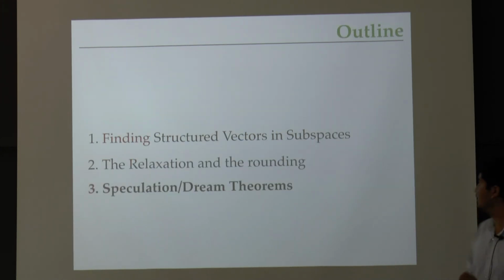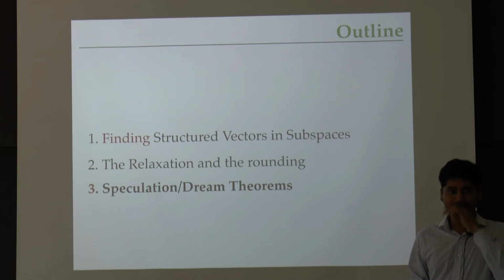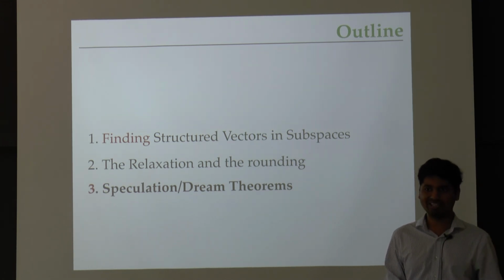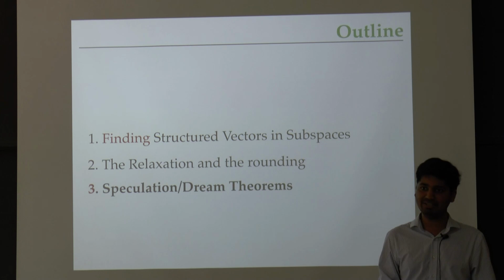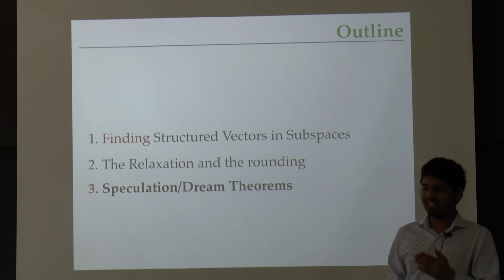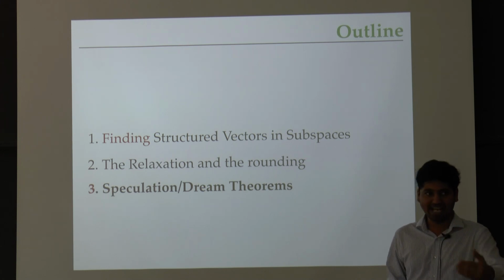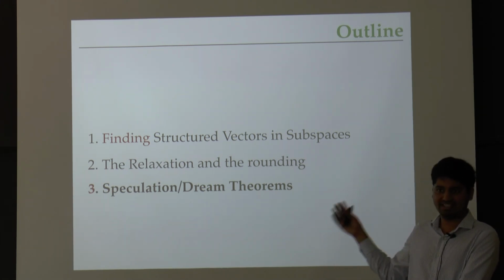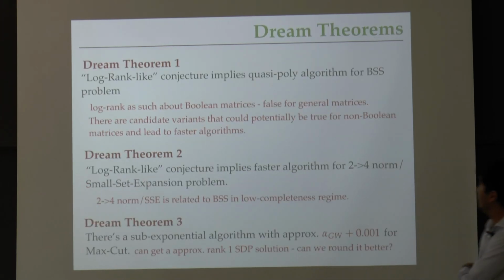So let me spend the last 5 minutes going a little bit vague and speculating about what could happen. As I told you before, the main goal of this project when we began was really getting a faster algorithm for small set expansion, which at this point we haven't been able to do. But I want to point out other kinds of dream theorems that could come out of looking at this problem and extending the approach that we have at the moment.